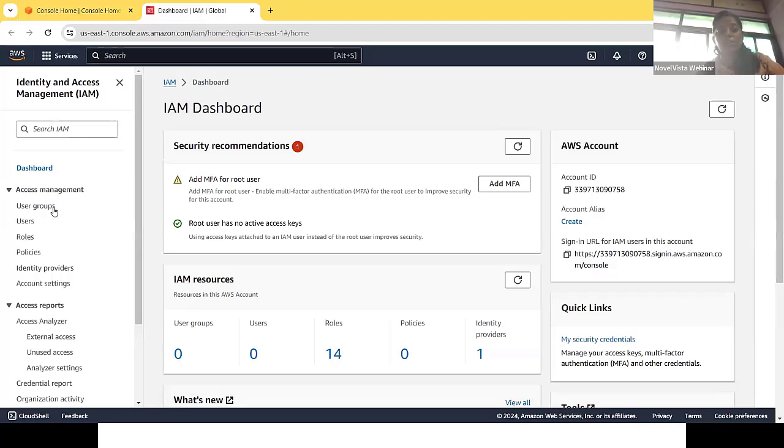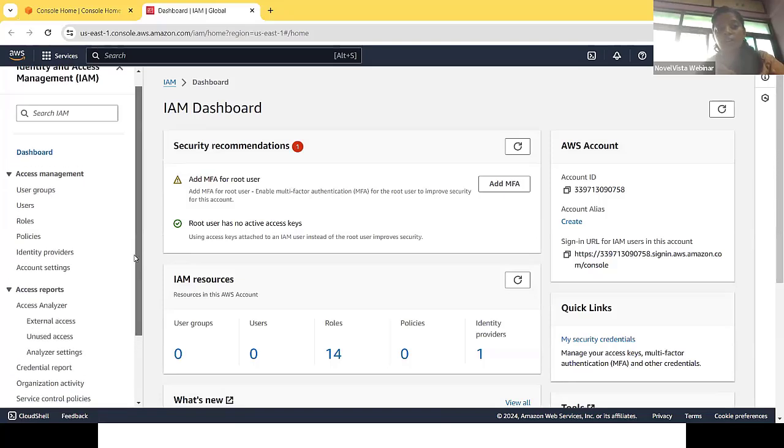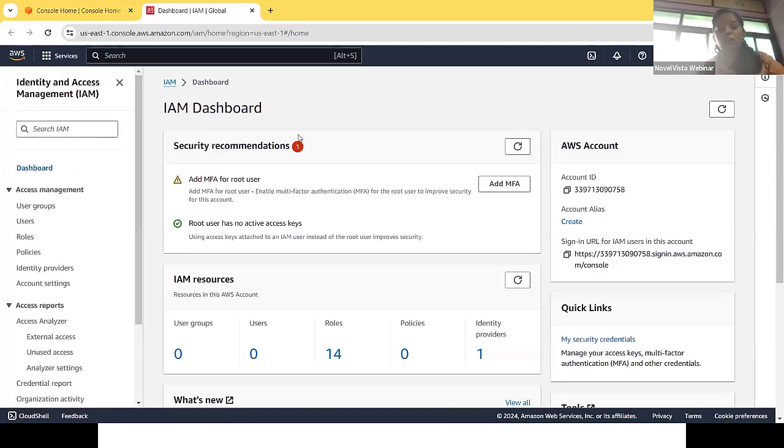So what we can do is first create, let's say, the case study we discussed previously. Suppose we have 10 employees joining the organization, and we need to provide access to those 10 employees. From these 10 employees, let's say 2 are developers, 3 are cloud practitioners, 2 are managers. So we need to provide access related to their job role for the AWS services. Based on what kind of work they perform, we provide access.